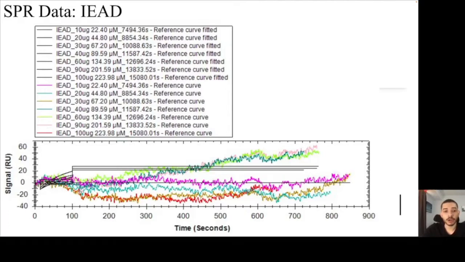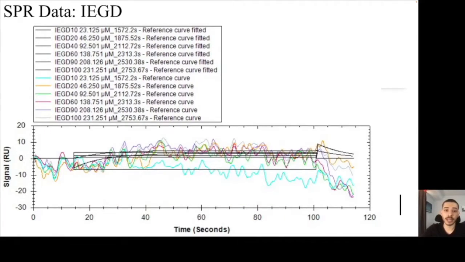This is data from one of my SPR experiments testing IEAD. I used a program called TraceDrawer to analyze the data. The curves are not ideal, and they only seem to show an on rate for some of the curves here, with no associated off rate. Furthermore, these signals are very noisy, making it difficult to discern much information from the data. One way to make the data more readable is to optimize the experimental parameters.